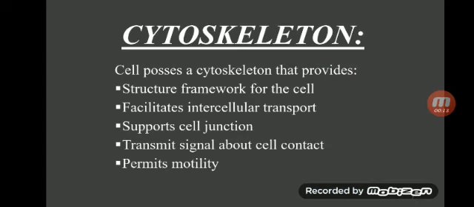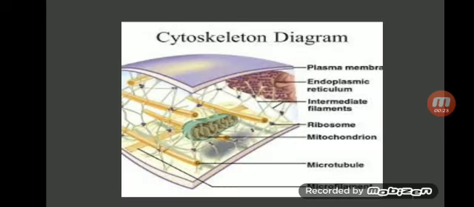Cytoskeleton. The cell possesses a cytoskeleton that provides a structural framework for the cell, facilitates intracellular transport, supports cell junctions, transmits signals about cell contact, and also permits motility. This is the diagram of the cytoskeleton, in which you can see microtubules, microfilaments, and intermediate filaments, which form the structure of the cytoskeleton.